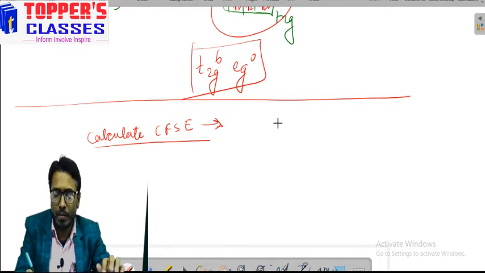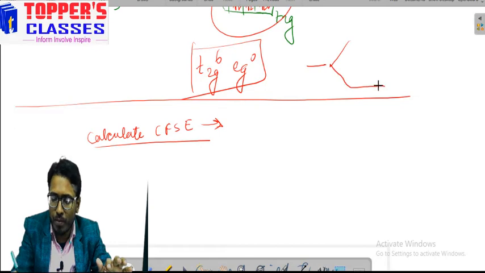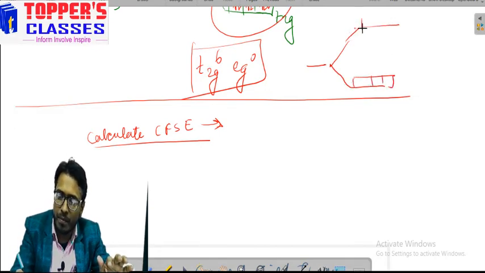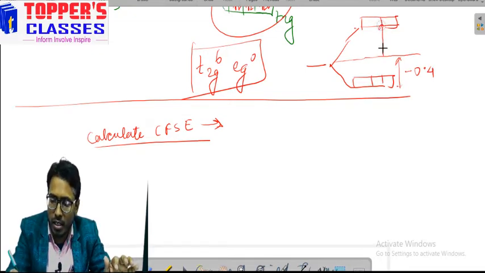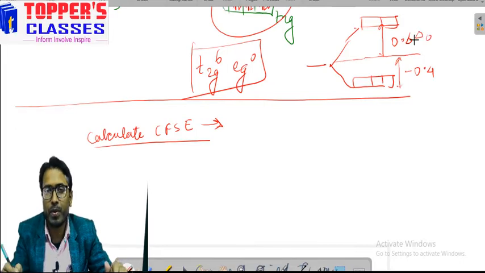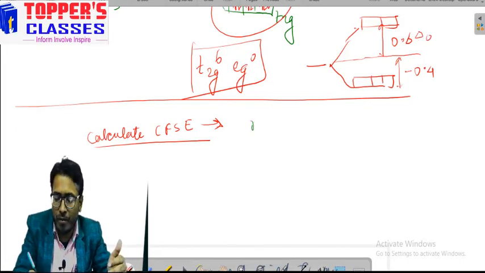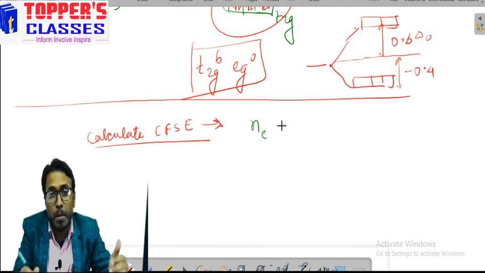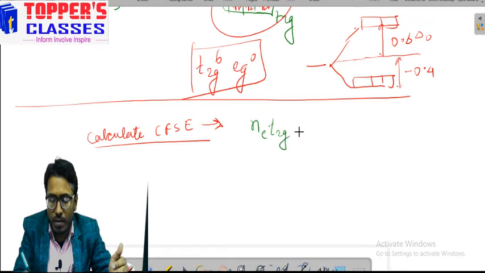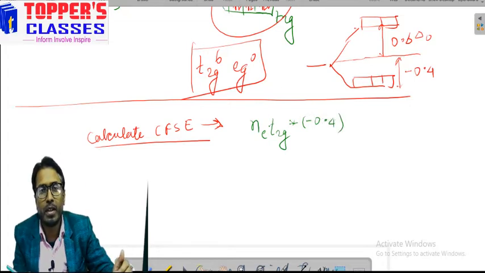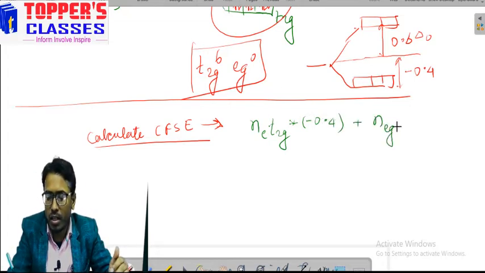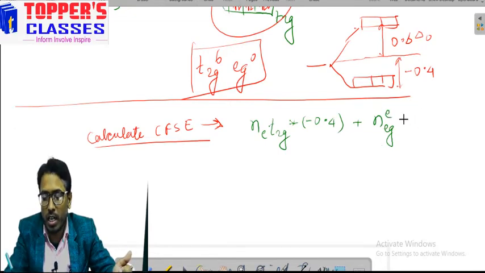So how can we calculate it? As I have told you, the energy gap from the barycenter up to the T2G level is minus 0.4, and for EG it is 0.6 delta O. So CFSE will be the number of electrons in the T2G orbital into minus 0.4, plus the number of electrons in the EG orbital into 0.6, plus pairing.